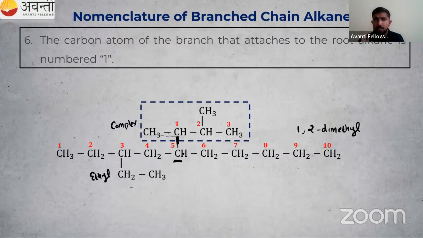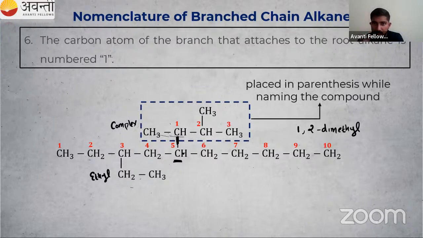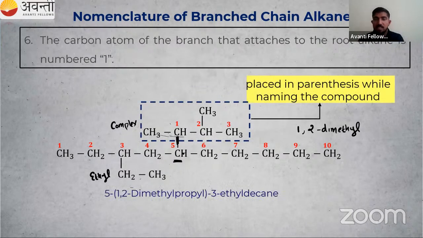So this is the name of the complex substituent. 5 is the position. Then we have to write the name inside the bracket, the parenthesis. So 1,2-dimethyl, that is the branches in the complex substituent. Then 1, 2, 3, so that's a propyl group. So 1,2-dimethylpropyl. Then what is remaining? We have ethyl.